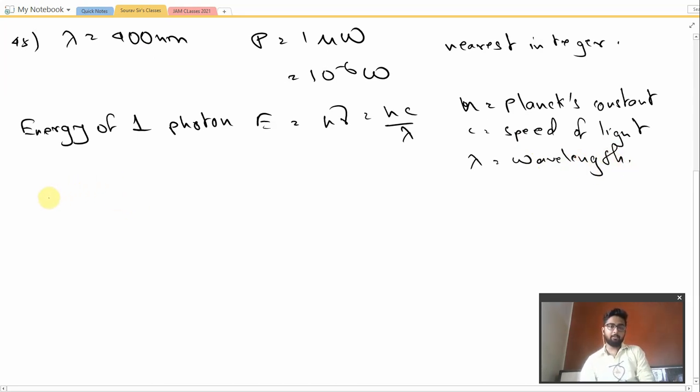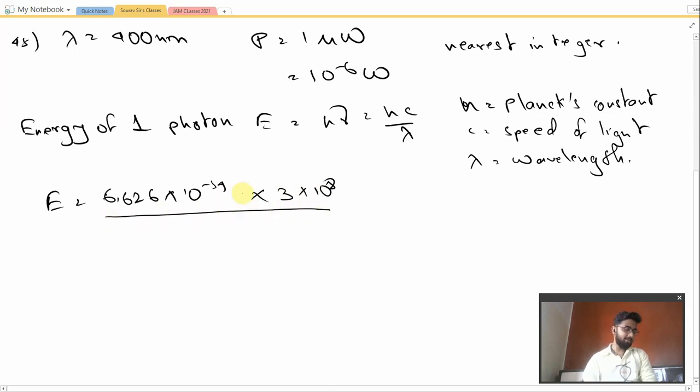So let us put the values over here. E will be equal to the value of Planck constant, 6.626 into 10 to the power minus 34, into the value of c, the speed of light, approximately 3 into 10 to the power 8. We are not writing the units over here because we need to just find the exact answer. Divide by 400 into 10 to the power minus 9. So let us firstly calculate this value.